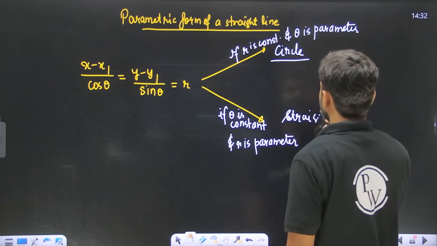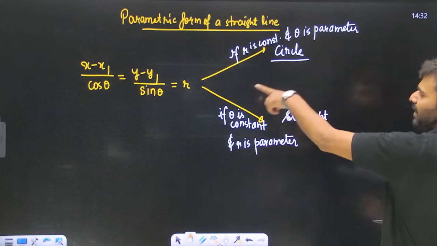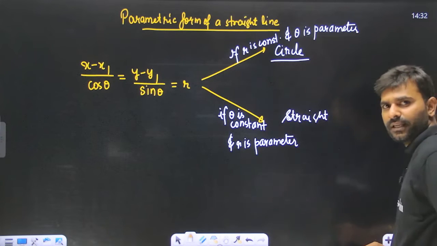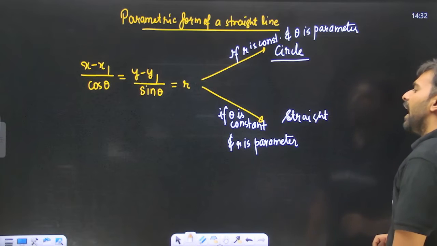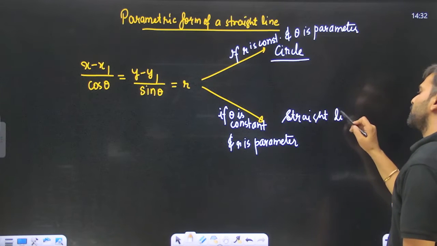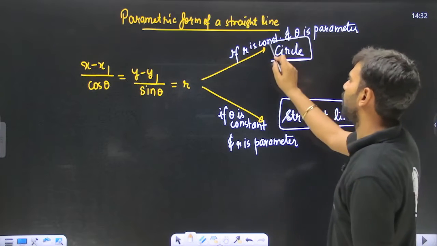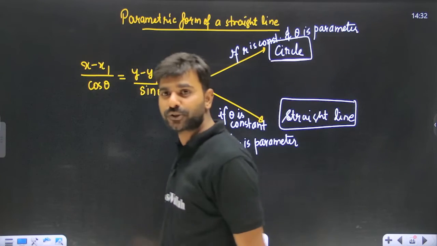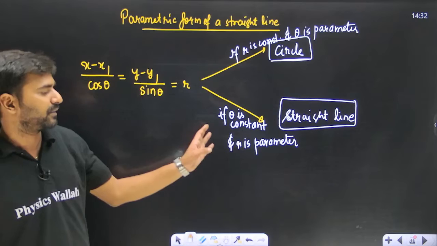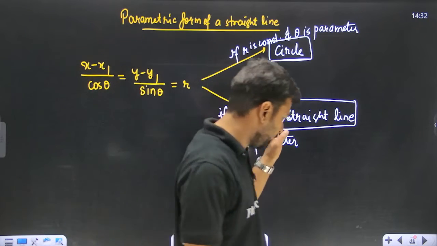If r is constant and theta is a parameter, this equation is going to be of a circle, whereas if r is a parameter and theta is constant, this equation is going to represent a straight line. A lot of kids who even pass class 12th are not aware of this particular fact. So always remember this particular thing, number one.